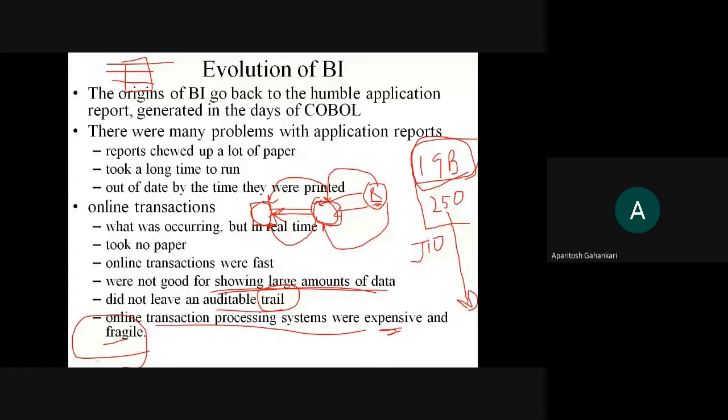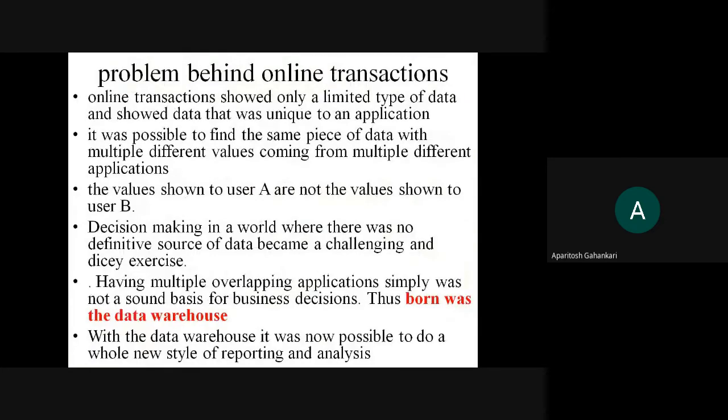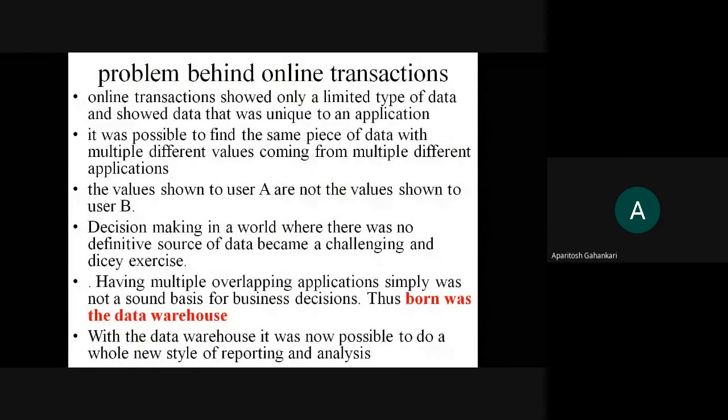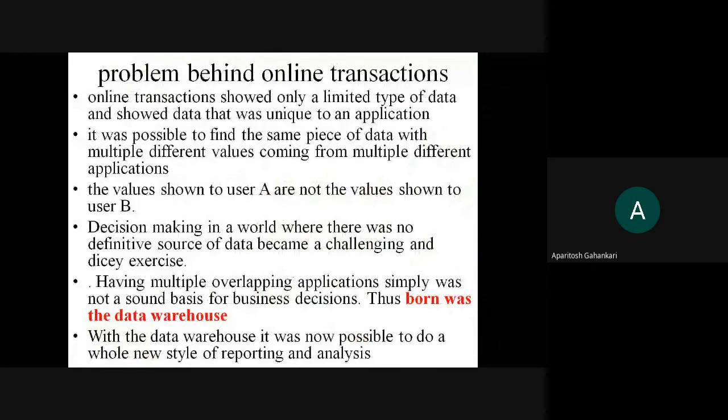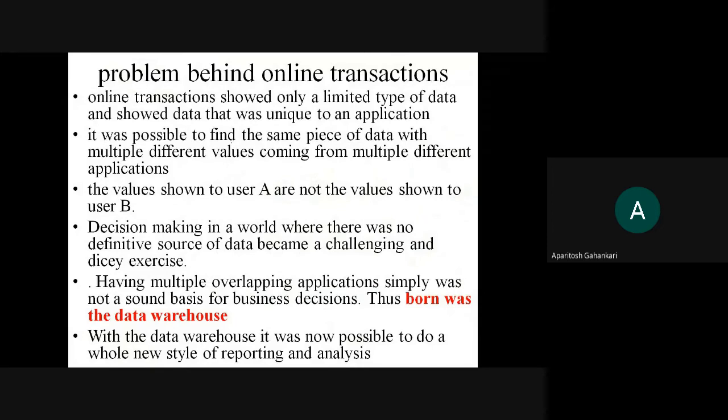Okay, then online transaction showed only a limited type of data. That we have seen, that it cannot be used for a huge amount of data. Okay, a large amount of data cannot be shown over here. So it used to have a limited type of data, and the data shown was unique to the application. It was possible to find the same piece of data with multiple values.